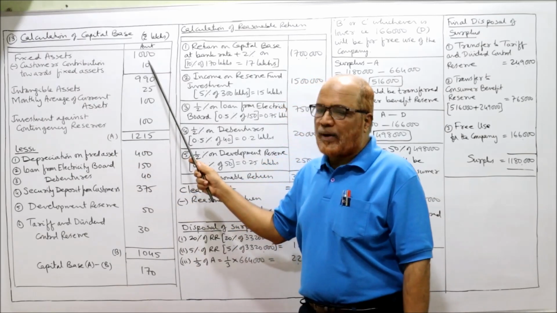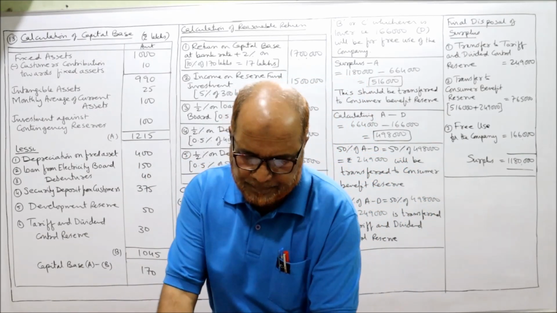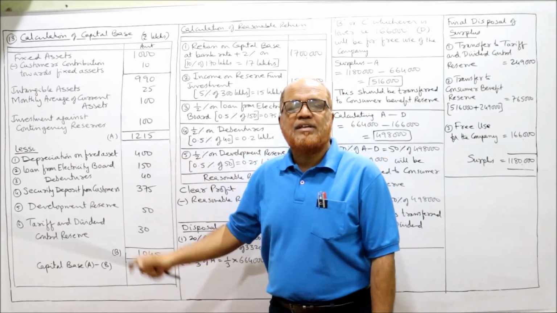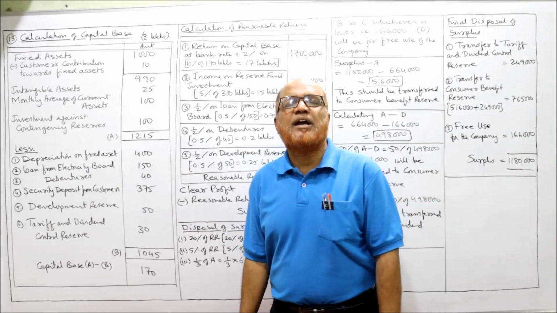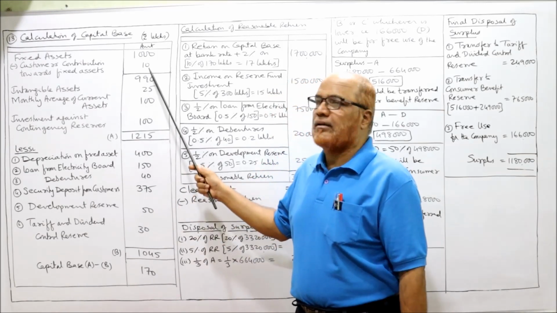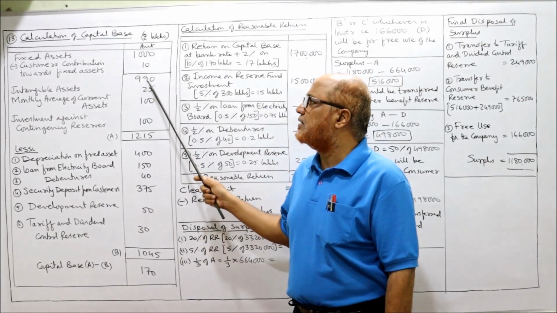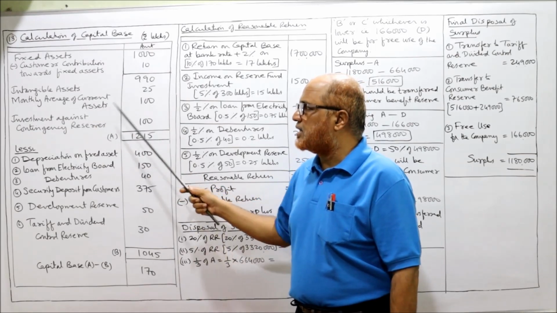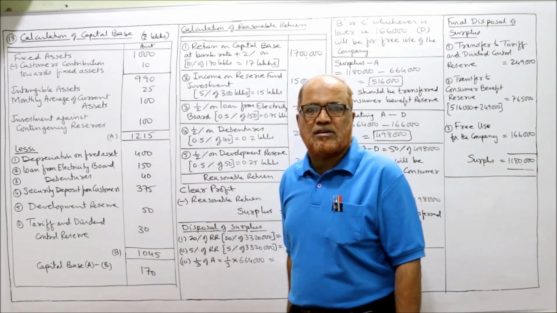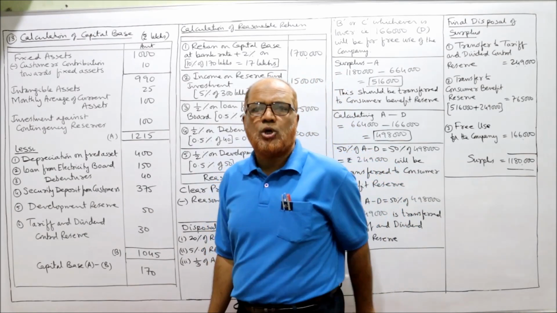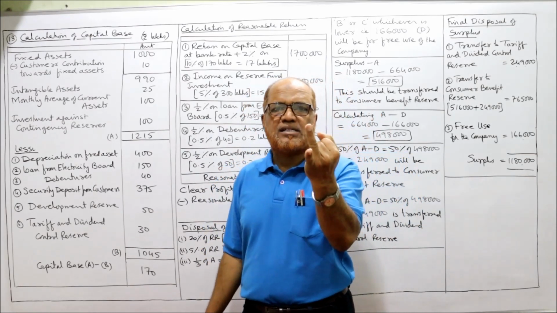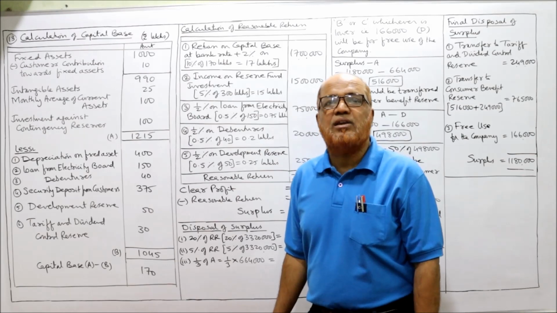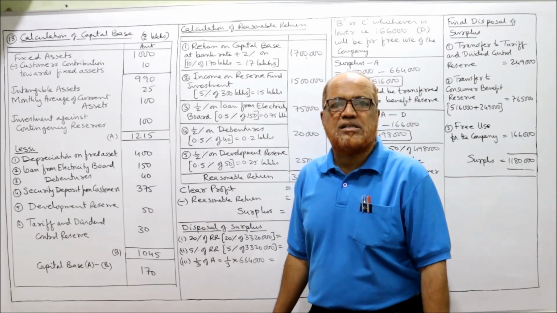Original cost of fixed asset 1000. It is given in the first line as 1000. From fixed asset we deduct contribution made by customers towards fixed asset, 10. 1000 minus 10, 990. Then intangible assets given in the problem, average monthly current assets, investment against contingency reserve. Exactly similar, 4 points: original cost of fixed asset, intangible asset, monthly average in current assets, and lastly investment against contingency reserve.